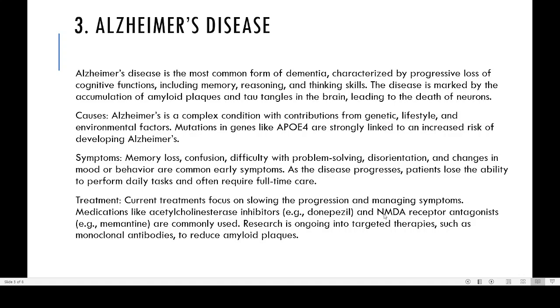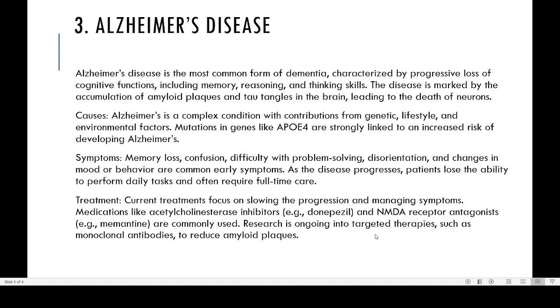We cannot completely control Alzheimer's disease. We can only slow the progression and also manage the symptoms. Medication like acetylcholinesterase inhibitors is one type of drug. Then NMDA receptor antagonists are another drug. These are the drugs which are commonly used.